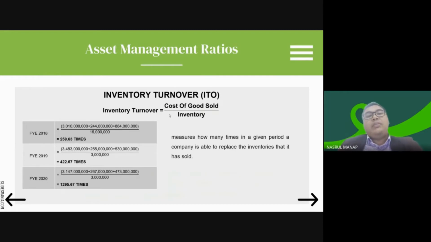And then for the asset management ratio, inventory turnover, that is ITO. ITO is formulated by cost of goods sold divided by inventory. So, beginning with 2018 it shows 258.60 times, in 2019 422.67 times, and 2020 shows 1295.67 times. This is the measurement of how many times in a given period a company is able to replace the inventory that it had sold.